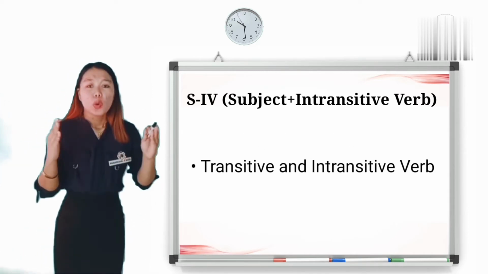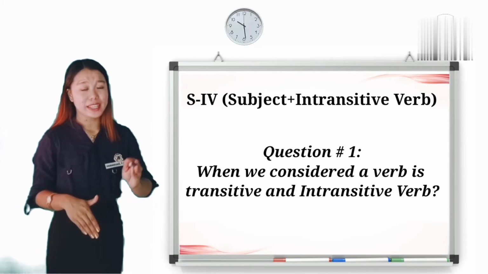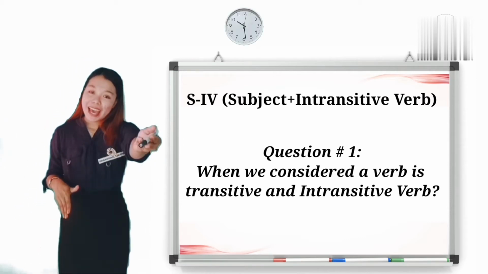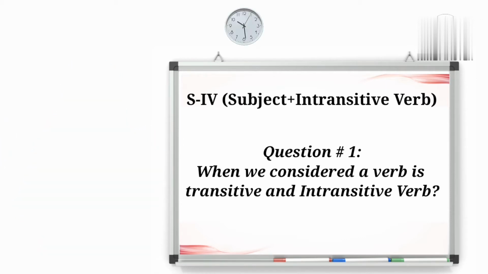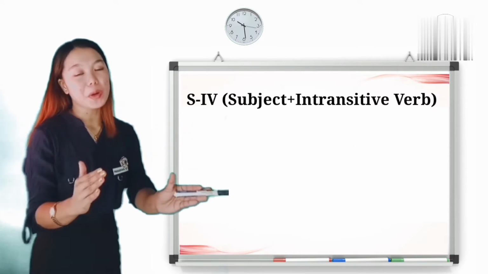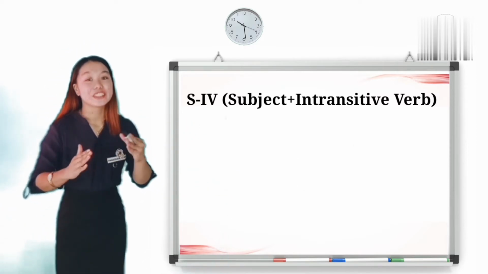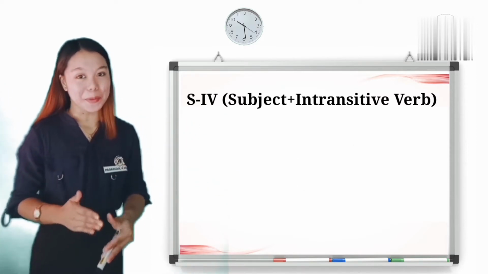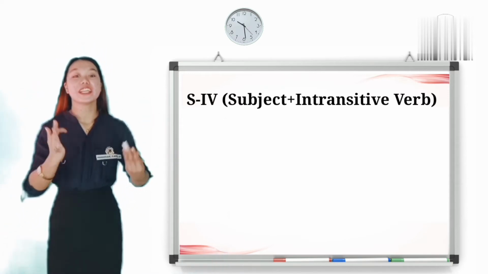When do we consider a verb transitive or intransitive? Yes, Miss Amado. When it requires an object, ma'am, we call it a transitive verb. However, if it does not require an object, it is considered an intransitive verb. Excellent, Miss Amado. To help you understand more about the subject plus intransitive verb, I'll give an example of this pattern and later you will give yours.